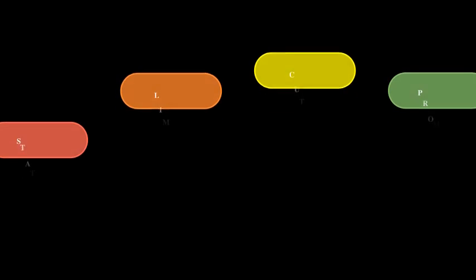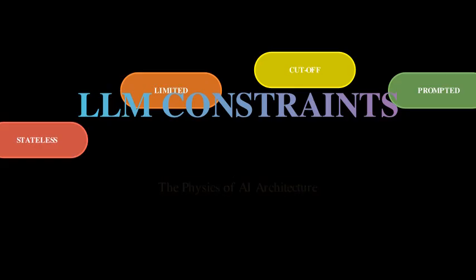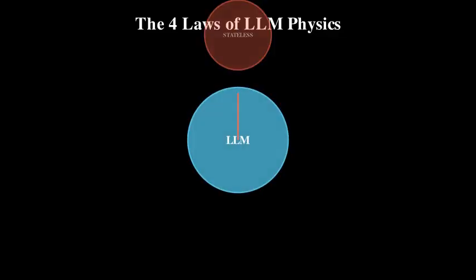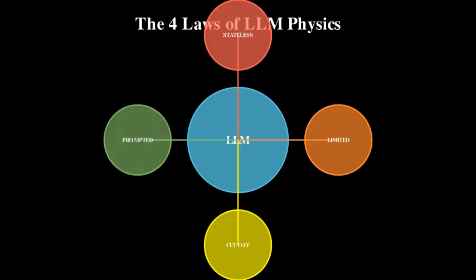Imagine you're an architect designing the perfect building. But there are constraints: limited materials, space restrictions, and building codes. Large language models face similar fundamental constraints that shape how we must design AI systems. Today, we'll explore 4 critical constraints that define the foundation of modern AI architecture. Think of these as the physics of the AI world, immutable laws that every system must work within.